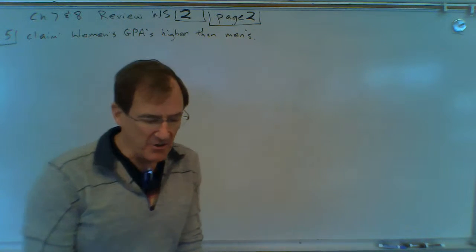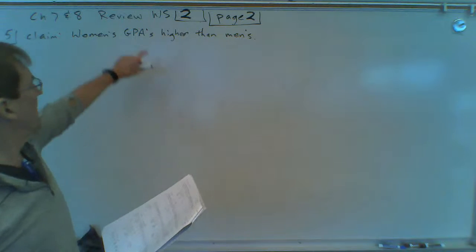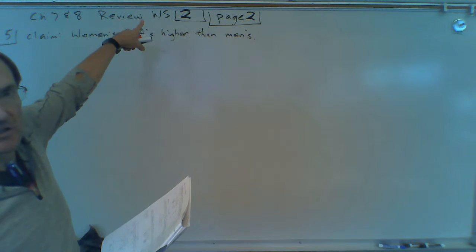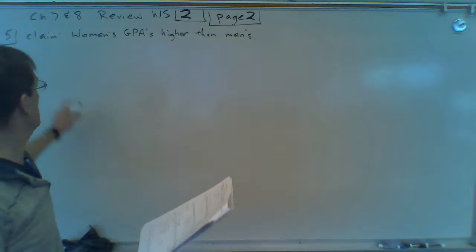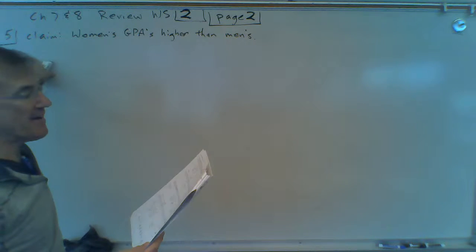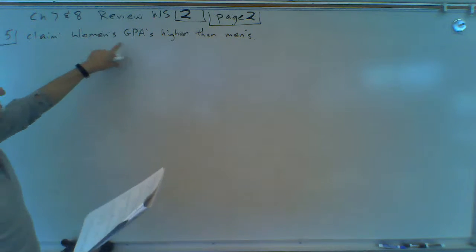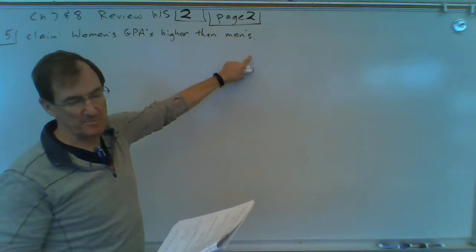All right, here's page 2 of chapter 7 and 8 review worksheet 2. So here's another, we'll just do the second page here. We'll start with number 5. So number 5, the claim is that women's GPAs are higher than men's GPAs.